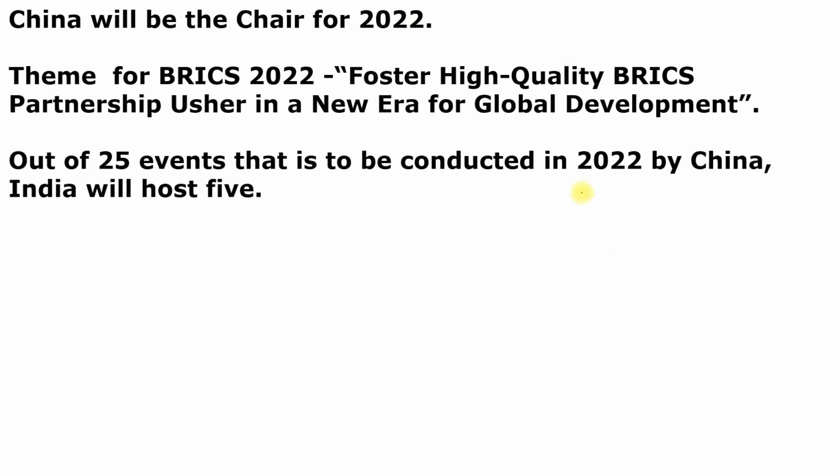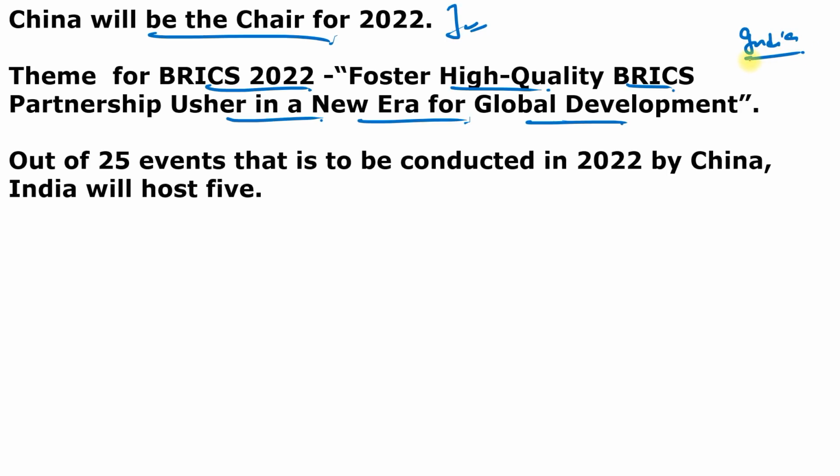So you can see here, China will chair the 2022 meetings, and the theme for BRICS 2022 is foster high quality BRICS partnership, usher in a new era for global development. In 2021 the chairmanship lay with India, and during the meeting India handed over the chairmanship to China. And out of 25, not 23, 25 events that will be concluded in 2022 by China, India will host 5 events.